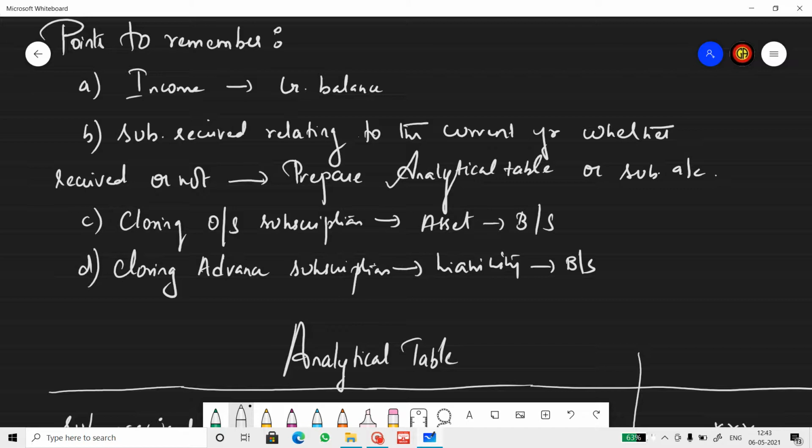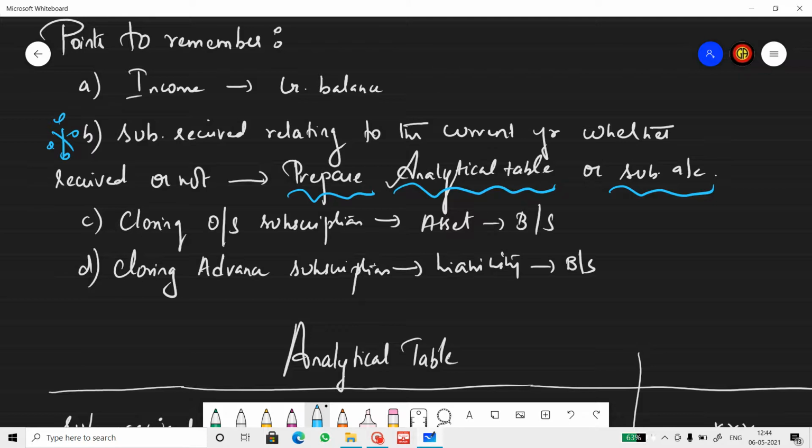Second, subscription relating to the current year, whether received or not. Another important point is to find out subscription received during the year. For this purpose, we prepare analytical table or we prepare the subscription account. Most of the textbook questions will be focusing on this area. If you cover this properly, 60% of NPO is covered.